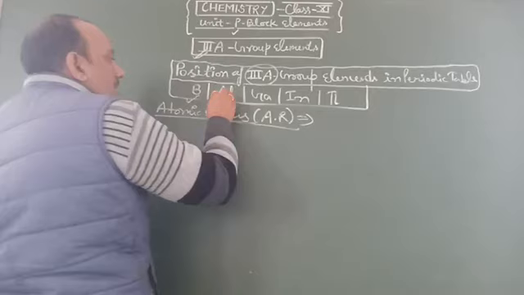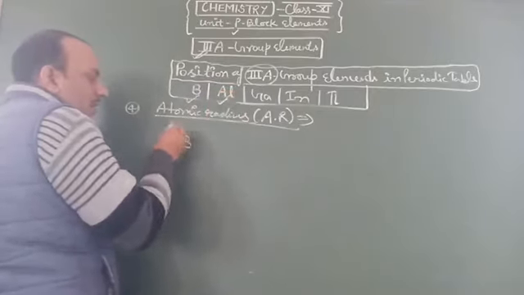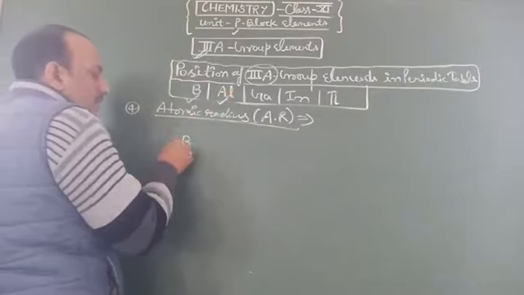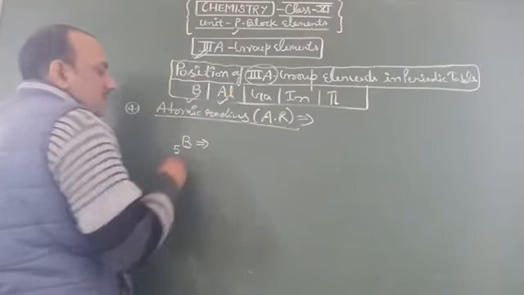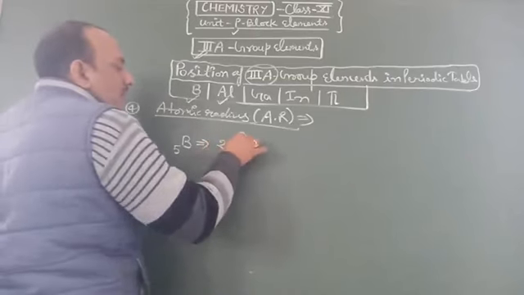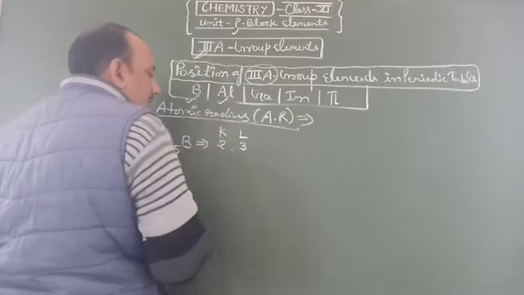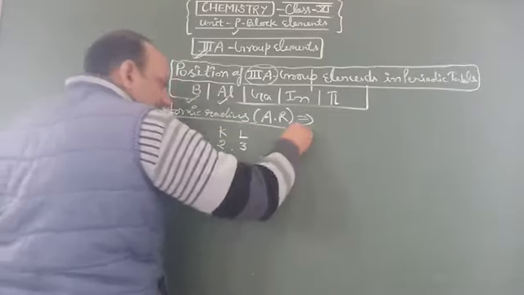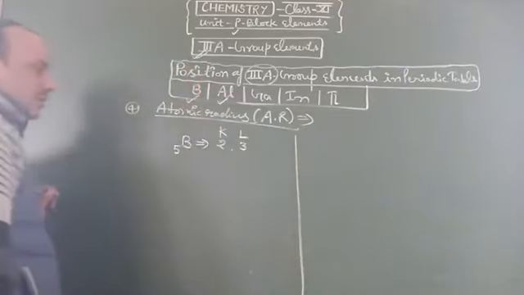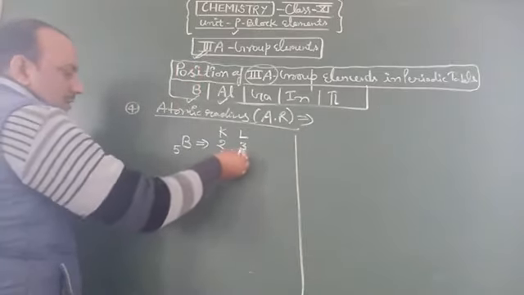Example for boron and for aluminum. We configure boron in its orbitals with 5 electrons, because the atomic number of boron is 5. So 2 and 3, it has 2 orbitals, K and L. When we make its atomic structure, then we clear its atomic radius.